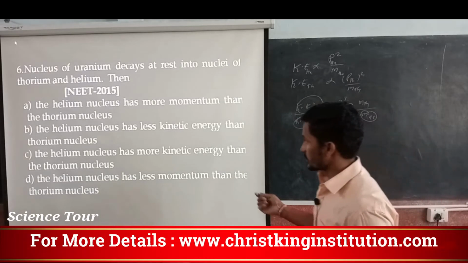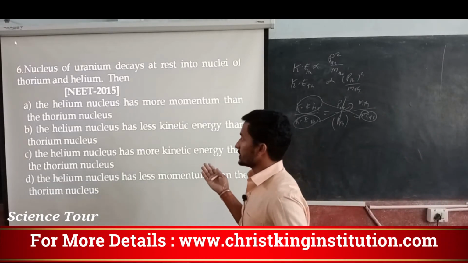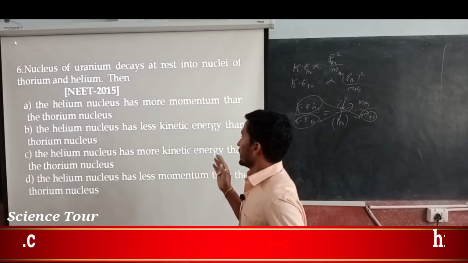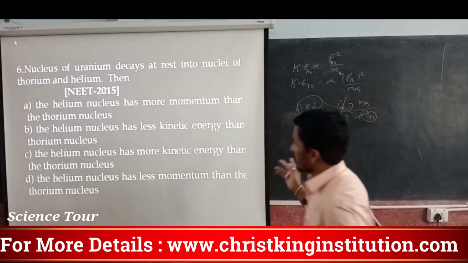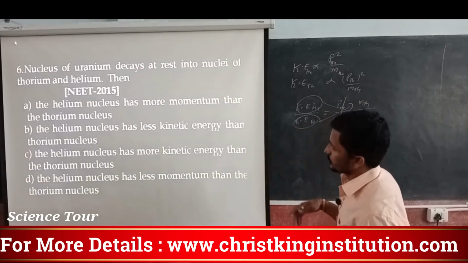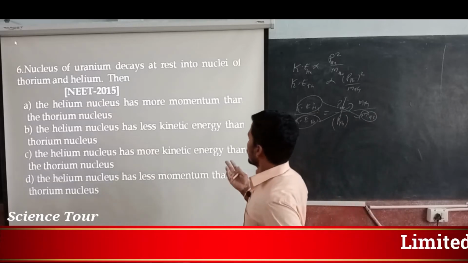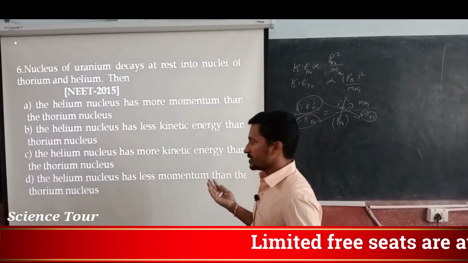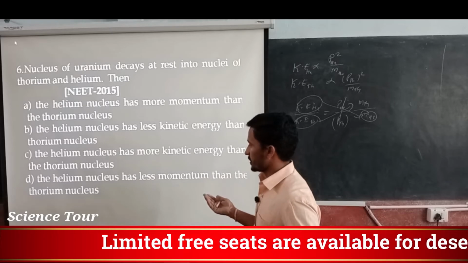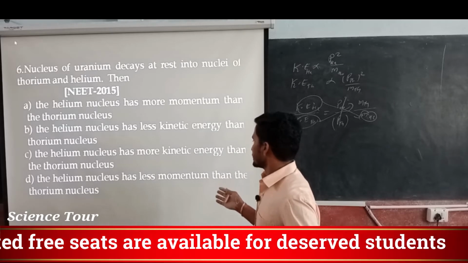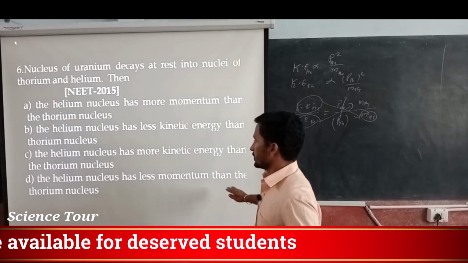So which will be the option? Second option we will go through it, that is the helium nucleus has less kinetic energy than the thorium. No, it is not possible. So helium nucleus has more kinetic energy than thorium. That seems right. Let's see what is the fourth option. The helium nucleus has less momentum than thorium. It is not true.